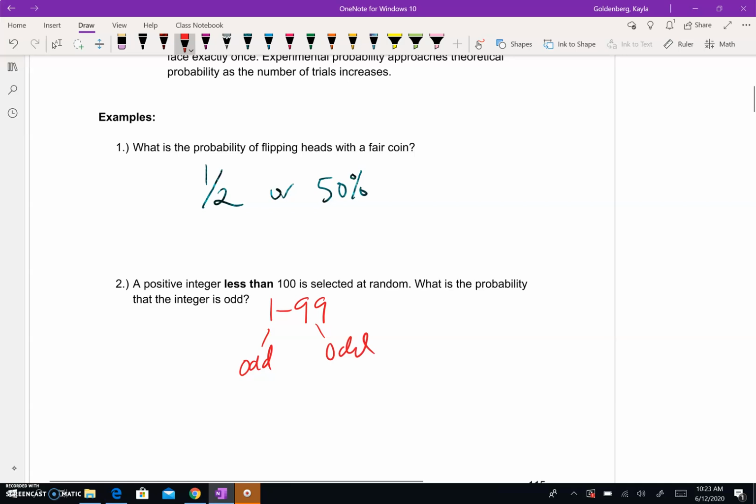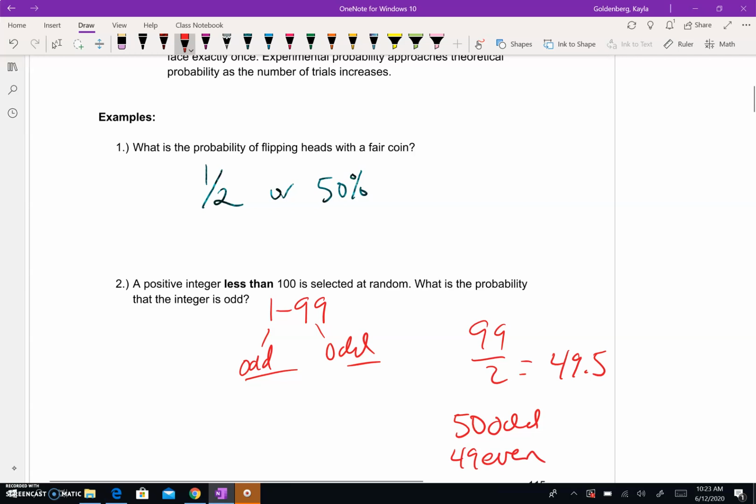So when I think about the fact that about half of those should be odd, right? 99 divided by 2 comes out to 49.5. That means that about half of them should be 49.5, but we know that there's going to be more odd. So that means that there's going to be 50 odd compared to 49 even, right? It's going to trend a little bit more towards the odd.